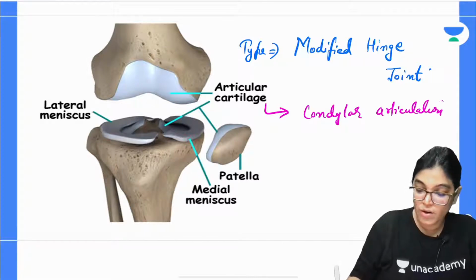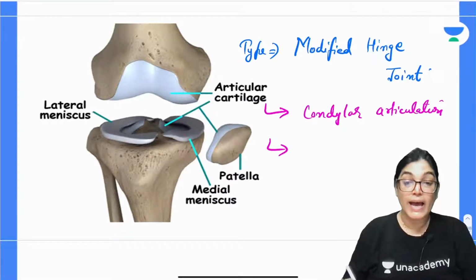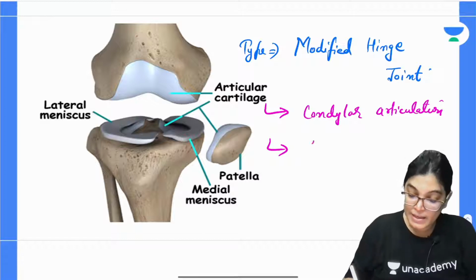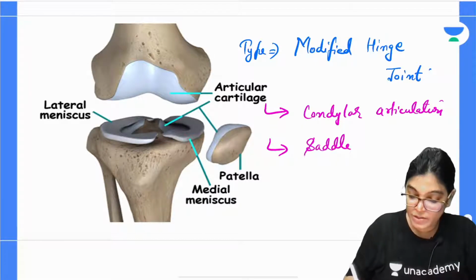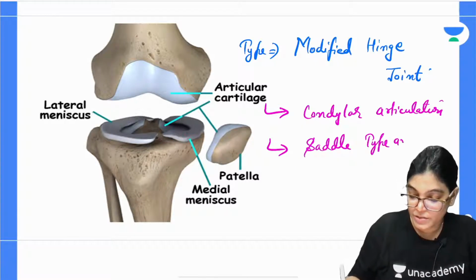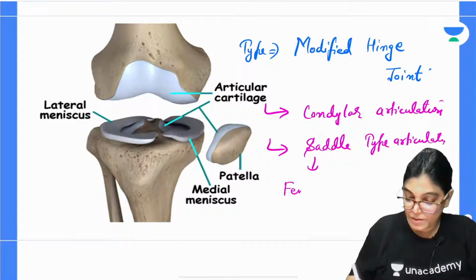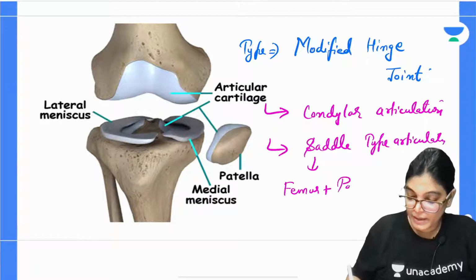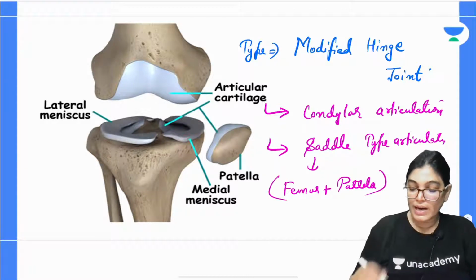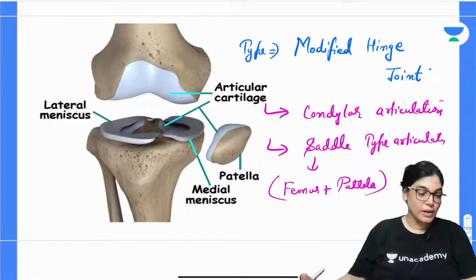In between the condyles there is condylar articulation, and in between femur and patella there is a saddle type of articulation. So saddle type of articulation is between femur and patella, and condylar articulation is between the condyles of femur and tibia.